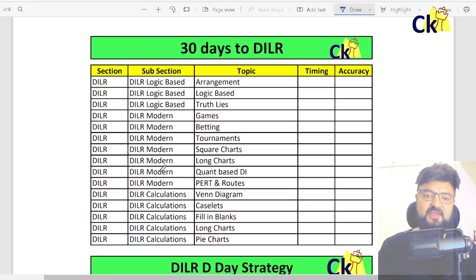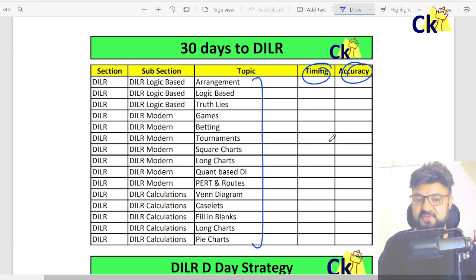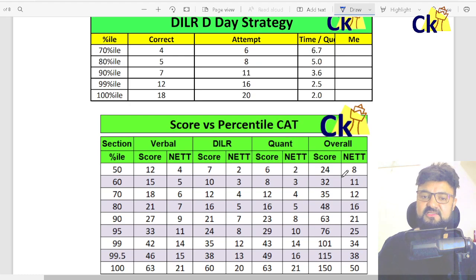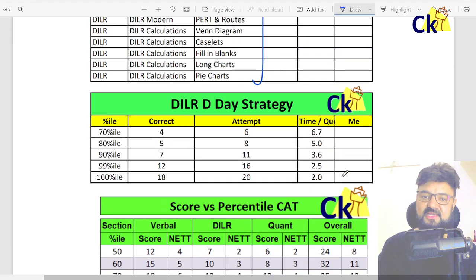Okay, same way, moving to the DILR section. This is a complete syllabus from the DILR point of view. The total is 15 topics now. I want you to find out how much time you're taking and the accuracy you're getting per topic, so that I can clear the cutoff. And same way from the DILR point of view, your target attempt for 70 and 80 percentile is 6 to 8 questions.